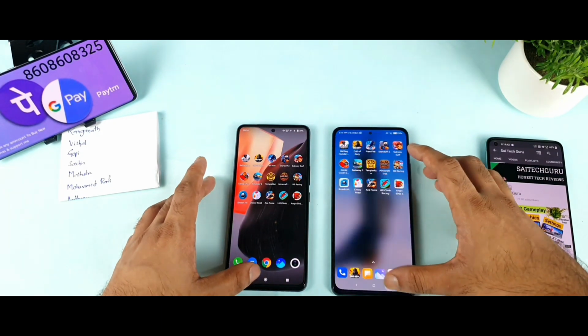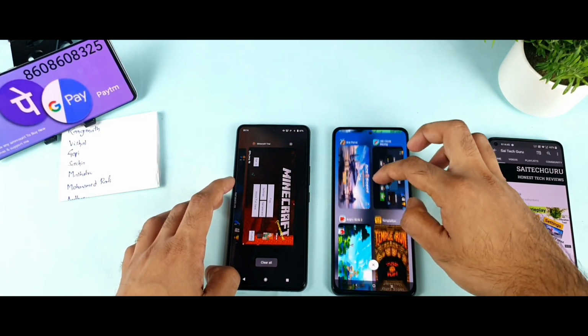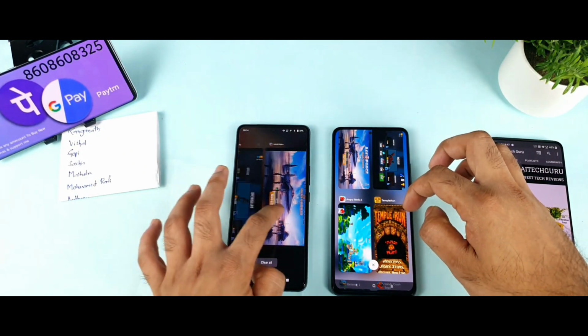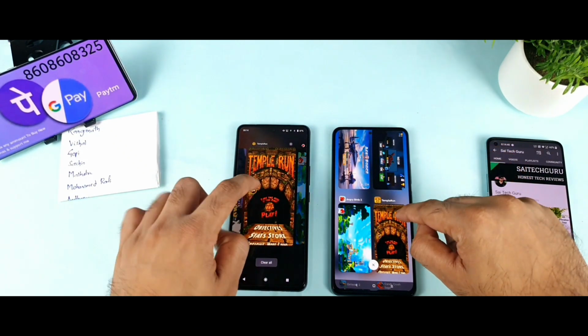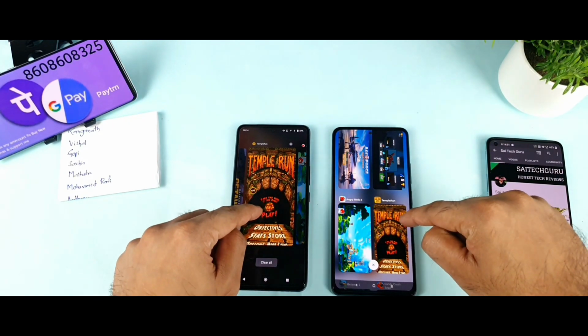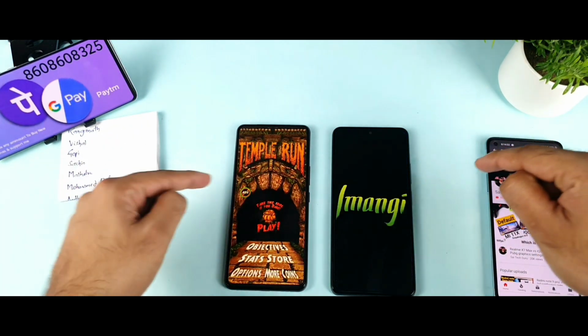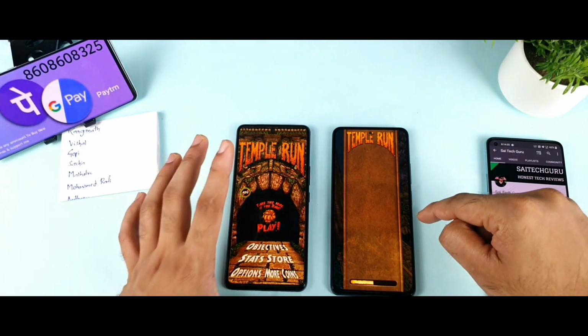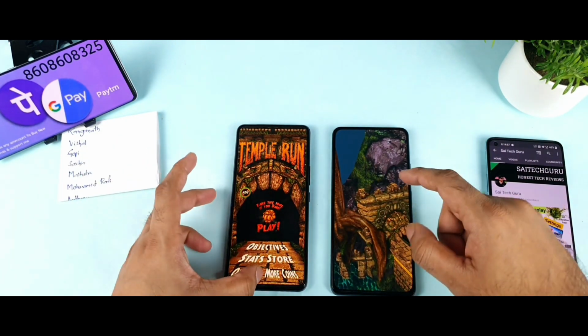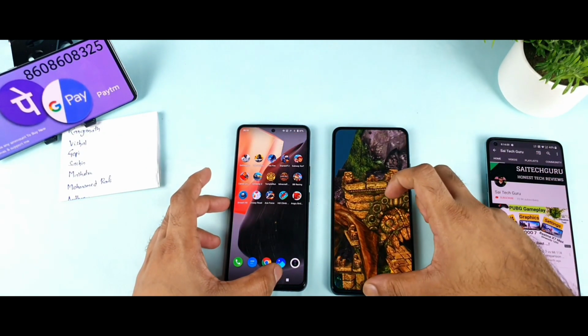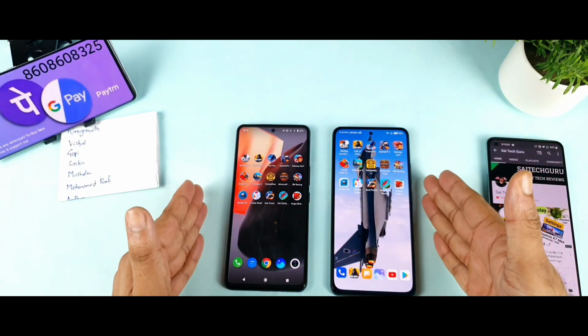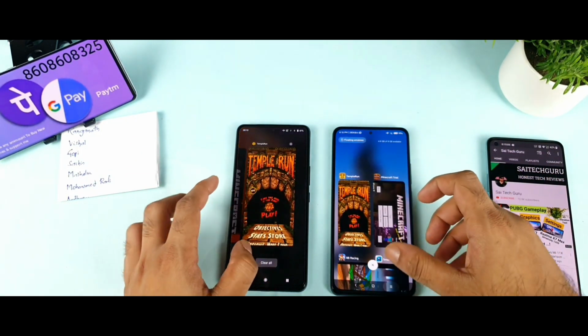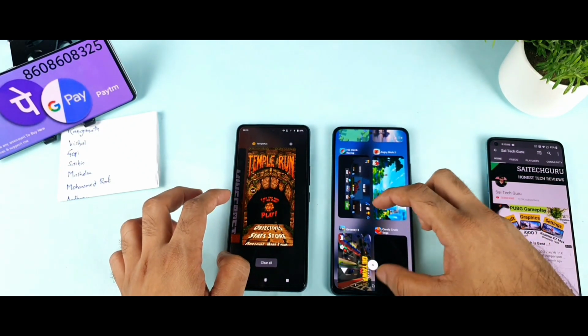Yep. And let me show you in the multitasking, Temple Run. I'll try to show you from the multitasking only, just for the normal sake. Let me open from here. As you can see, both phones did open Temple Run. Click and it's done. It did not get loaded in the iQOO 7 device. You can see, friends, clearly, without even external RAM. Same 8GB RAM variants, both phones. You did see that coming.